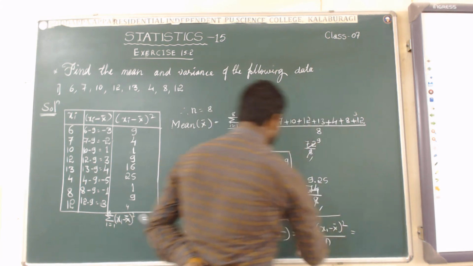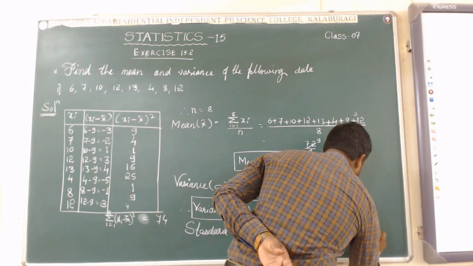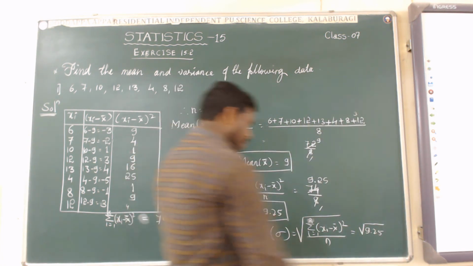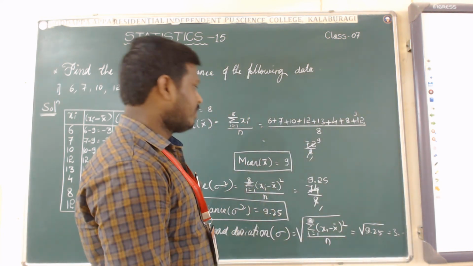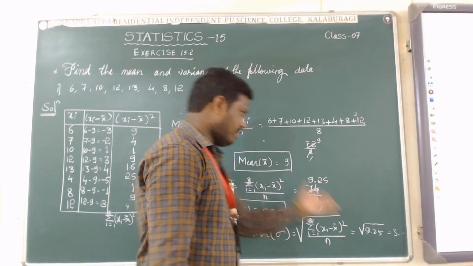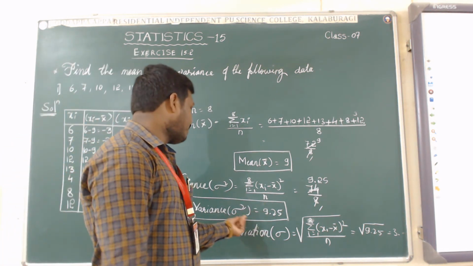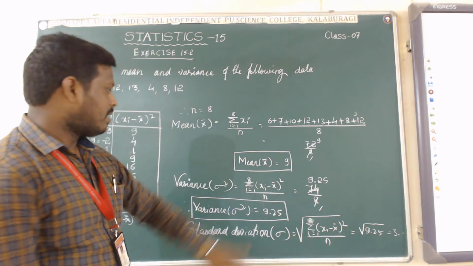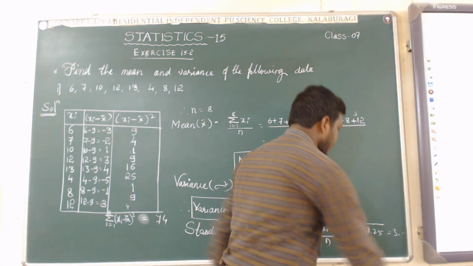So we have to take the square root of 9.25. Take it outside, we will get 3 point something. So this is the standard deviation. It is not given in the main question. Simply I am explaining how to find the standard deviation with the help of variance.